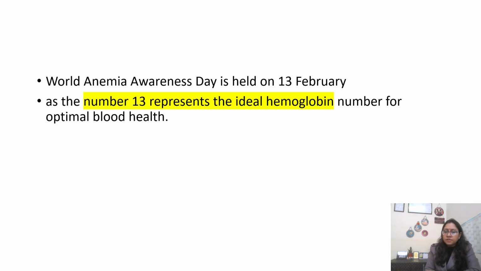So why this 13? Even I was inquisitive why this 13 Feb date is chosen for anemia. 13 is chosen as Anemia Awareness Day because just see, it represents the ideal hemoglobin number for optimal blood health. So now it's relatable. I told you in male it should be 13 to 17.5, female it should be in between 12 to 15. So this number represents that. As we say, unlucky for many, but lucky for some. So that is why this number is chosen.